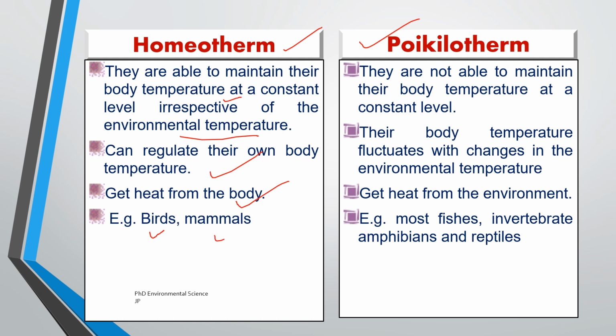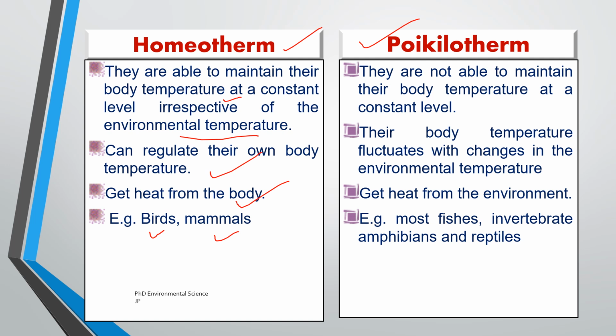Mammals, humans, dogs, lions, they can keep their body temperature stable even in environments that are much colder or hotter than their own bodies. They can remain active in a wide range of environmental conditions from cold winters to hot summers, and they have more control over their internal temperature, allowing for consistent body function.